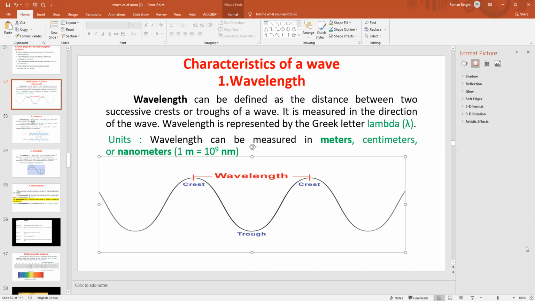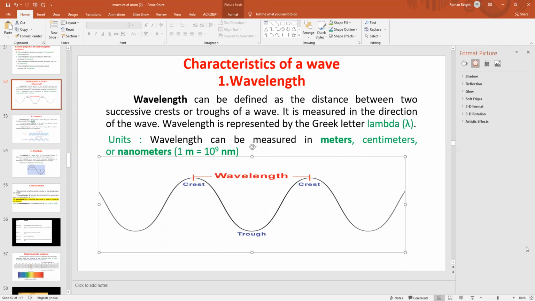Since we are talking about distance, distance is measured in meters, centimeters or millimeters. So the unit of wavelength can be meter, centimeter, or nanometer.